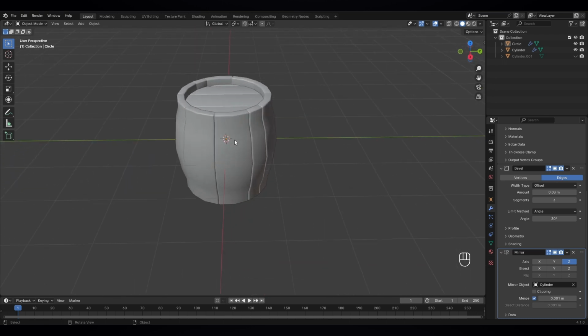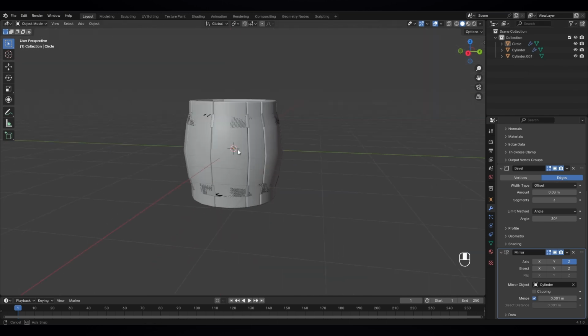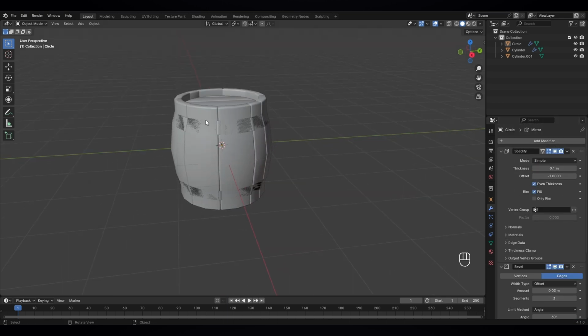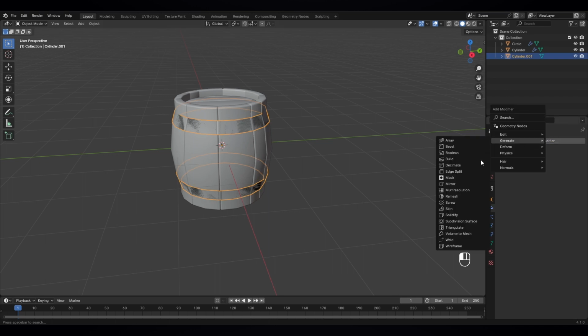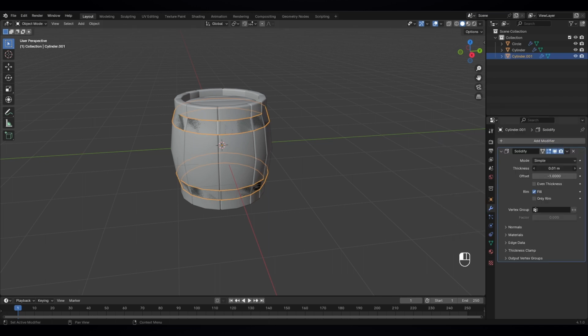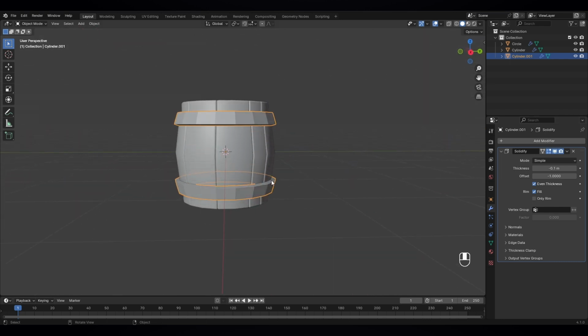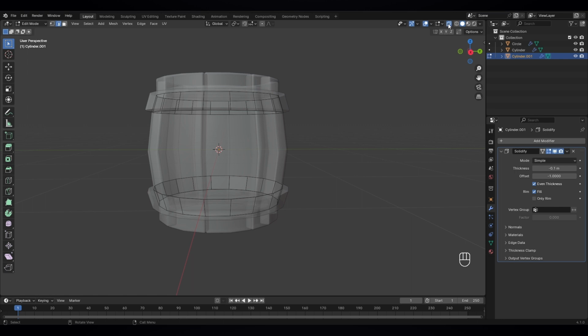So next thing, let's unhide this object. Let's select it and let's give it a solidify modifier, but this time minus, and check the even thickness. That looks nice. And let's go to edit mode, turn on the X-ray mode and just select this part, press 3.